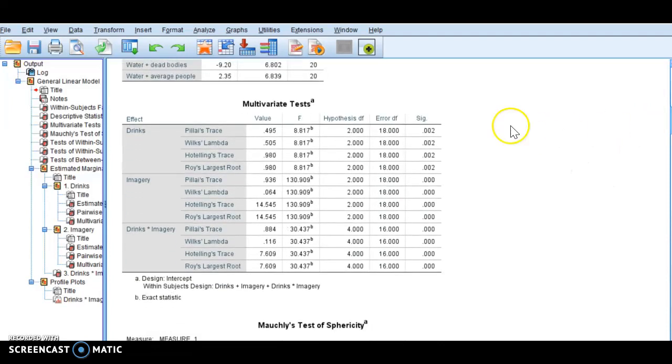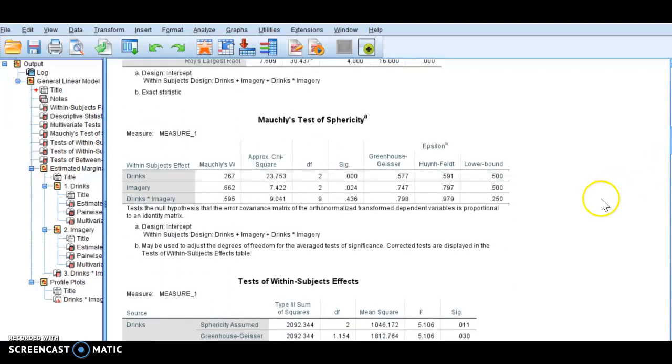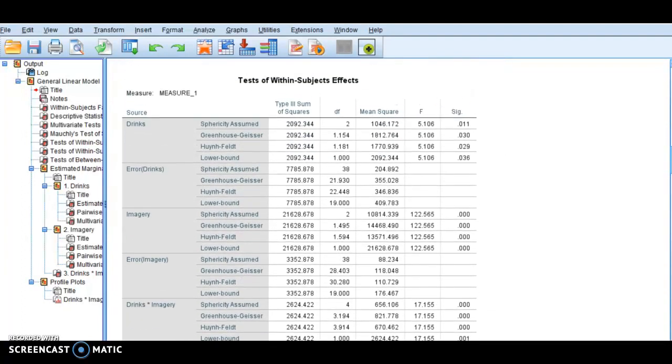Okay, your multivariate tests, these are all significant. So on this table, just for right now, we're going to pass on it, and I want you to look down here at your Mauchly's test of sphericity. Again, this is the significance value we're looking at. We notice that drinks are significant, imagery is significant, and the interaction is not significant. And we want this value to be greater than 0.05. So they're not.